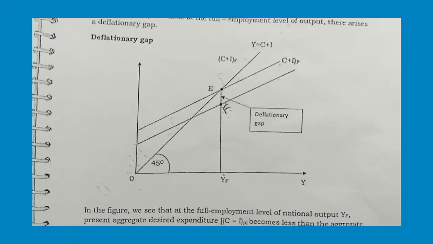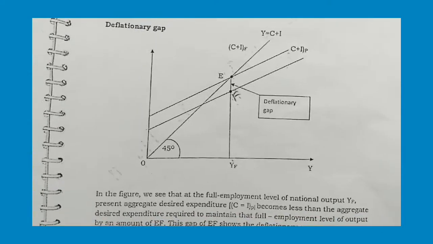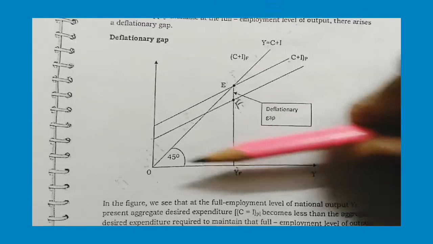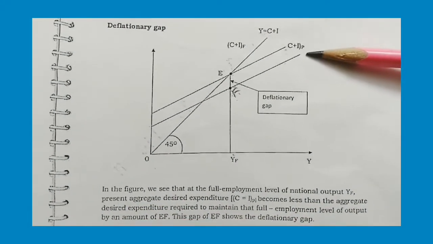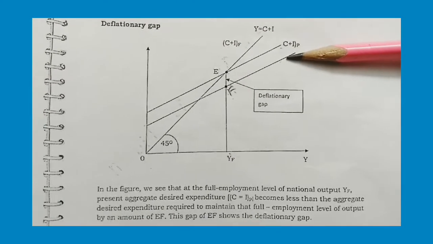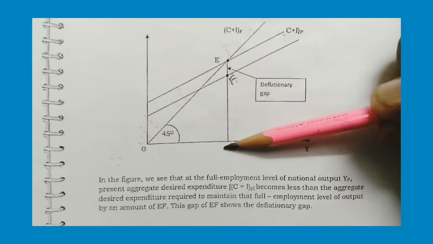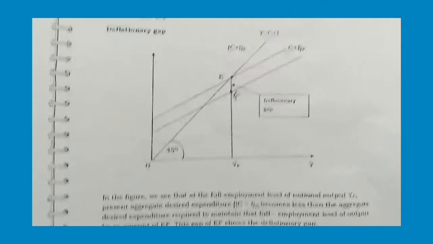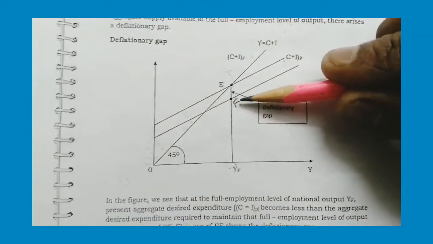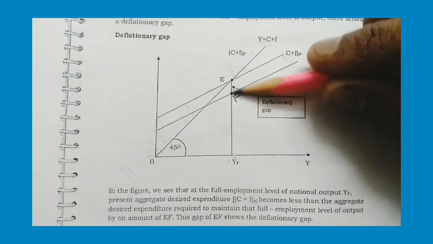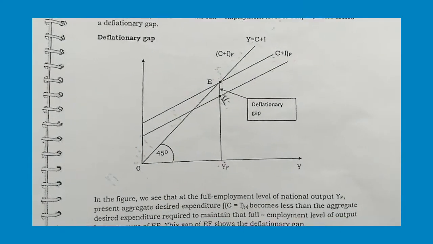This diagram shows the deflationary gap. Okay, in this diagram, we see that the full employment level of national output is OYF. The present aggregate desired expenditure, okay, C plus I, becomes less than the aggregate desired expenditure required to maintain that full employment level of output by an amount of EF. This is the equilibrium because of reduction of the aggregate demand. This gap arises. This gap of EF shows the deflationary gap.